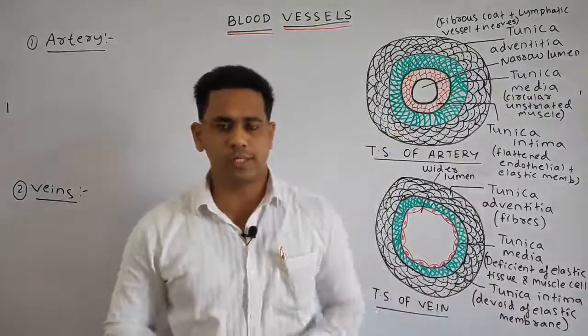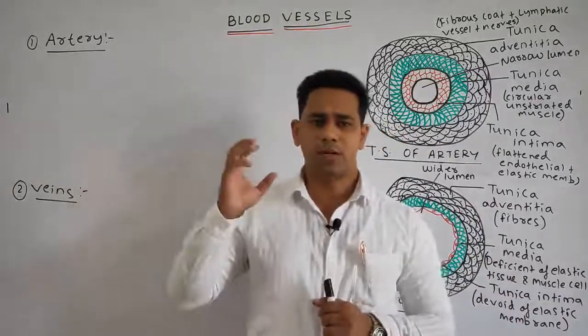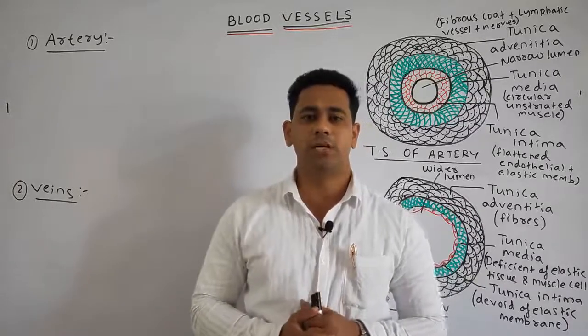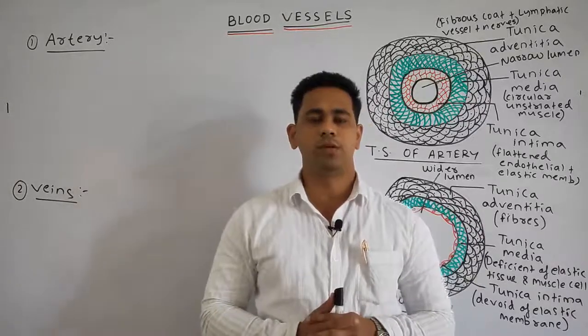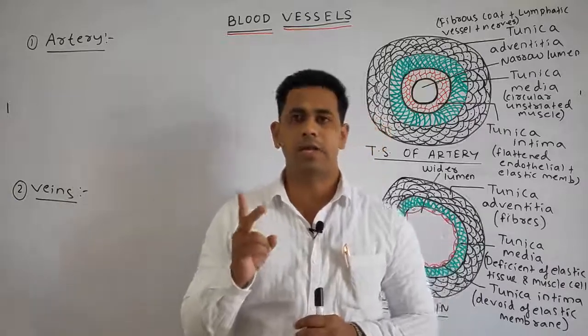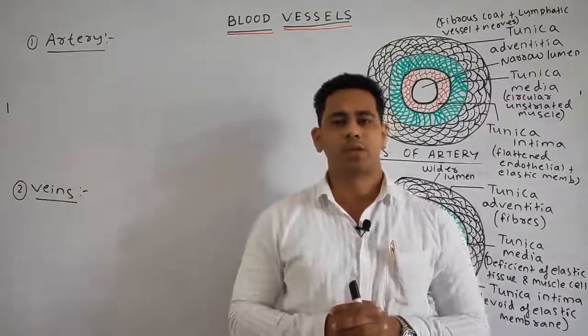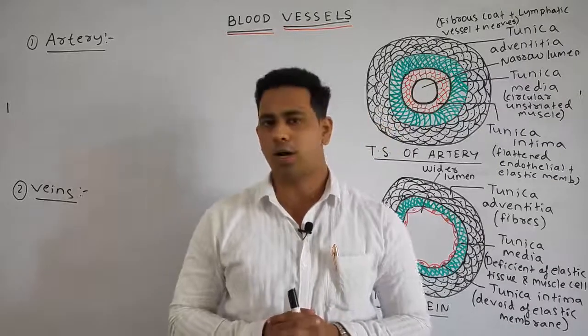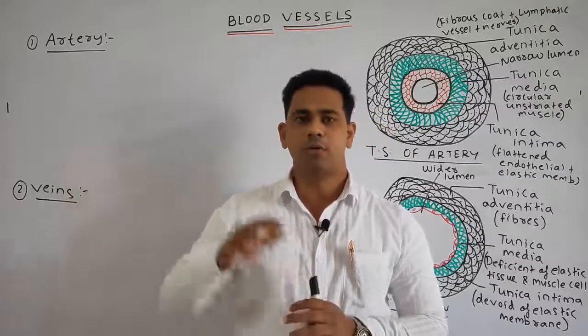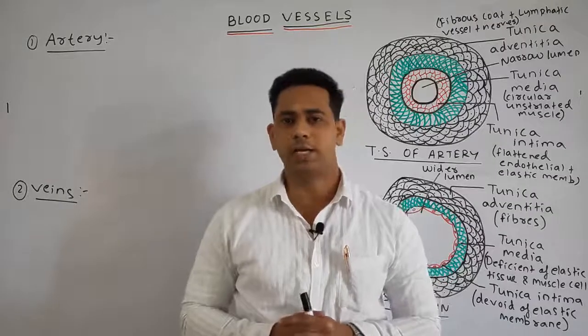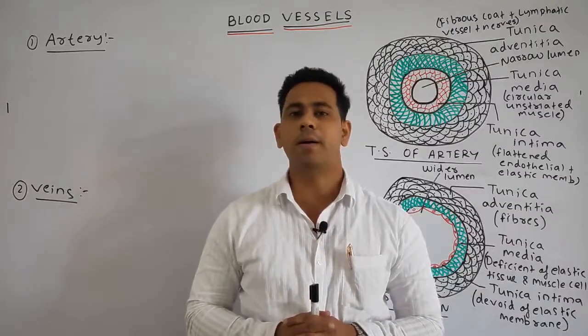We discussed, students, how the right atrium receives the deoxygenated blood from the superior vena cava, inferior vena cava, and also from the heart itself. The impure blood from the upper part of the body is collected with the help of the superior vena cava.